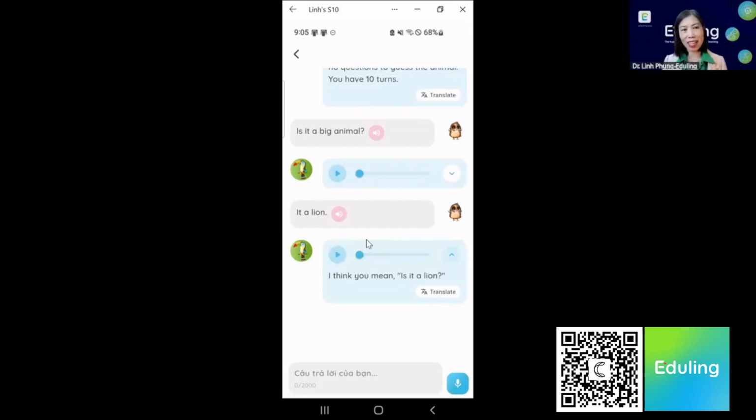Oh, so you can see that because I made a mistake here, the AI actually tries to confirm what I want to say. And as a language learner, this is a corrective feedback move that will help them to change their language or to confirm what they want to say. Is it a lion?